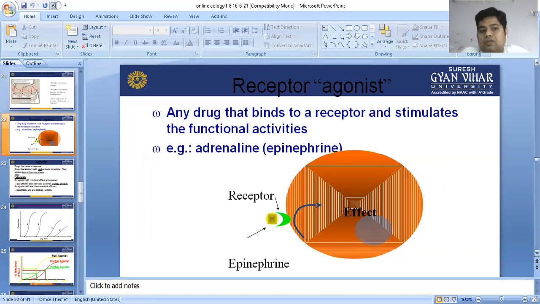Now, receptor agonist: any drug that binds to the receptor and stimulates its functional activity, like adrenaline. Simply, the drug has affinity, meaning binding with the receptor, and produces an effect, which is called efficacy. So agonists have both affinity plus efficacy.